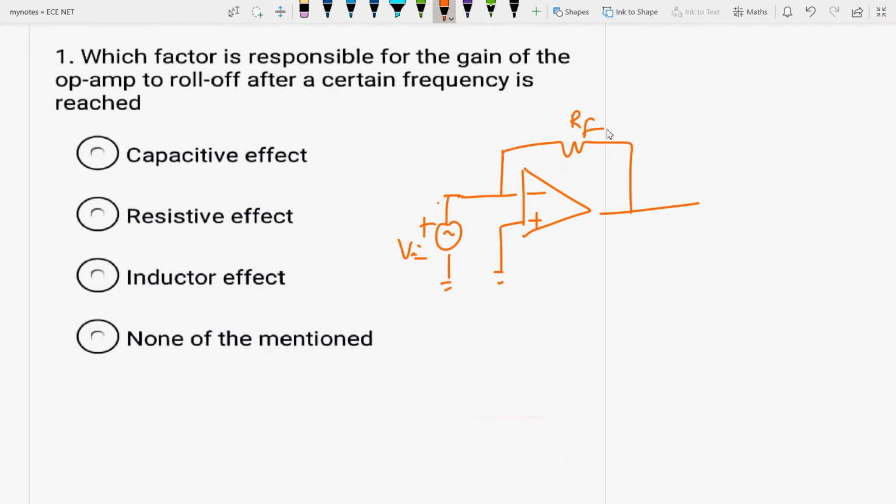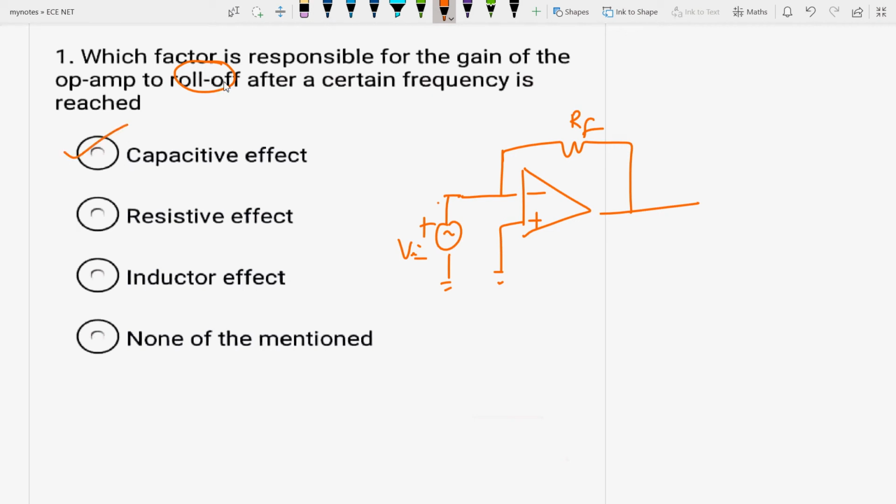So you know what is roll off? Roll off means the gradual reduction in the slope. So when it is asking what factor is responsible for the gain of op-amp to roll off, that means gradually it is in the reduction form after a certain frequency or a cutoff frequency is reached. So the answer will be capacitive effect.